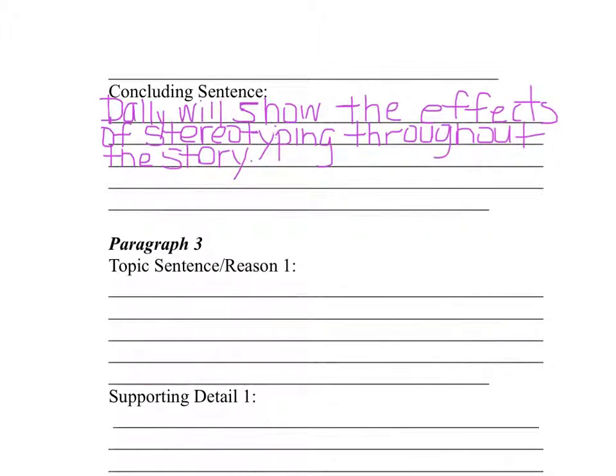And as always, in every paragraph that we write, we have a concluding sentence. And basically the way I think about it is that it's the bow on the package after you're done wrapping it. So my concluding sentence is, Dally will show the effects of stereotyping throughout the story. So as a reader and a writer, I know now that this whole essay is going to be about how the character Dally will be stereotyped as a greaser, which is a violent individual who gets in trouble, but the counterclaim is going to be that at times he shows a softer side to him.